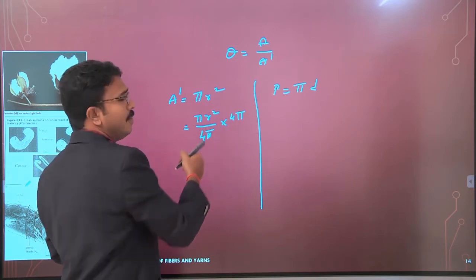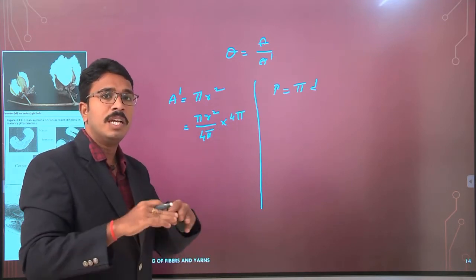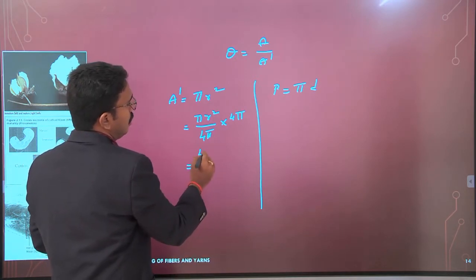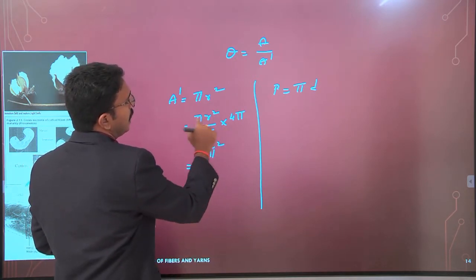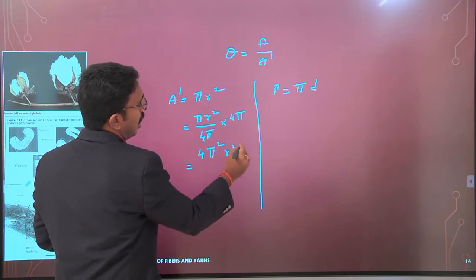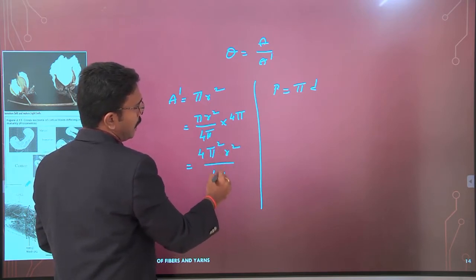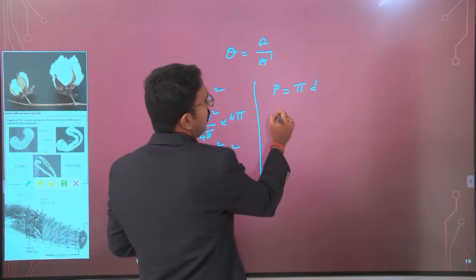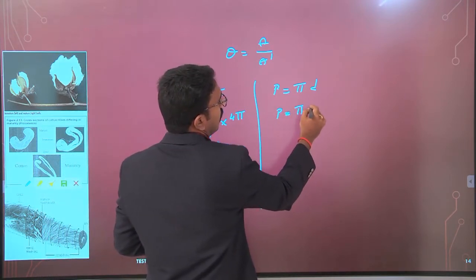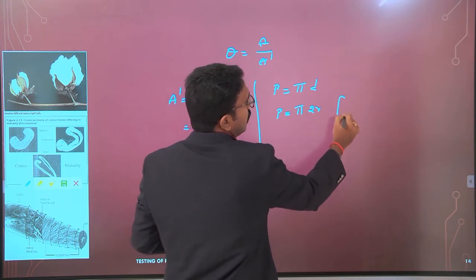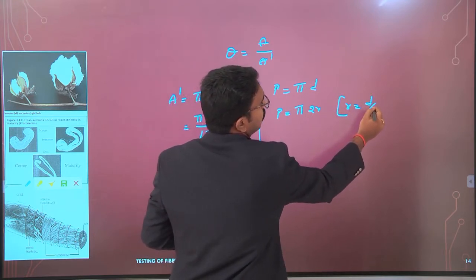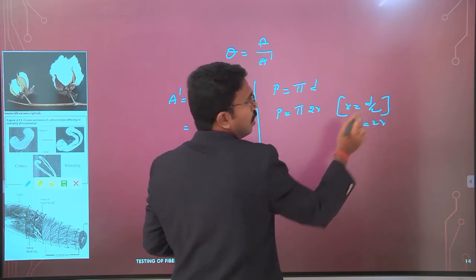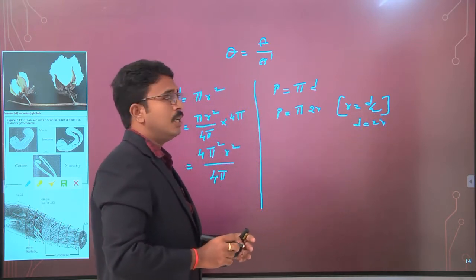This 4 pi and 4 pi cancel, so there is no change in the value. If you simplify it, it becomes pi square r square divided by 4 pi. This is the area. Now for the perimeter, instead of d I can write 2r, because r is equal to d by 2 and d is equal to 2r.